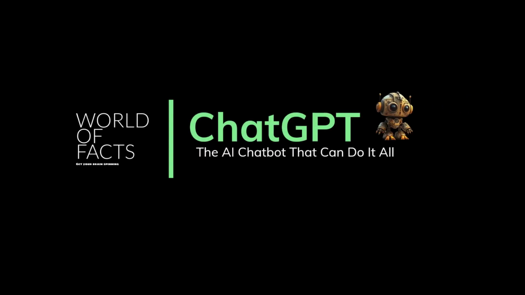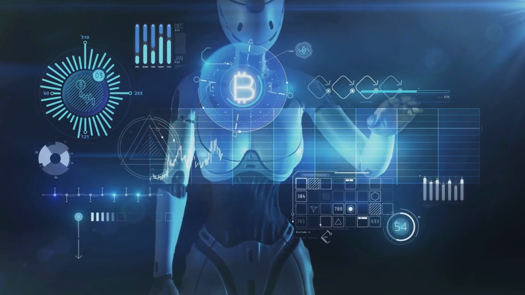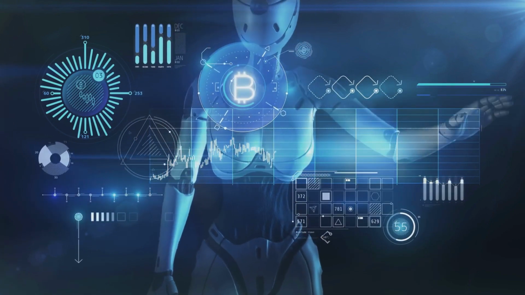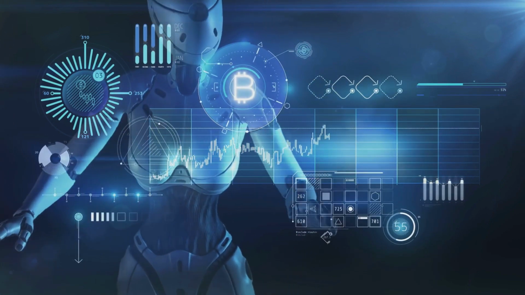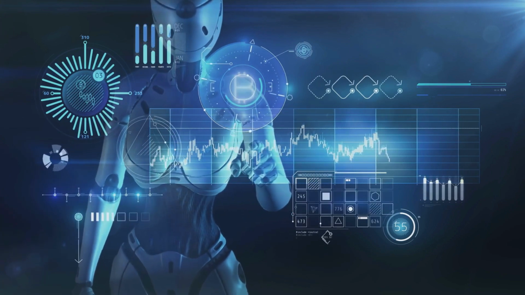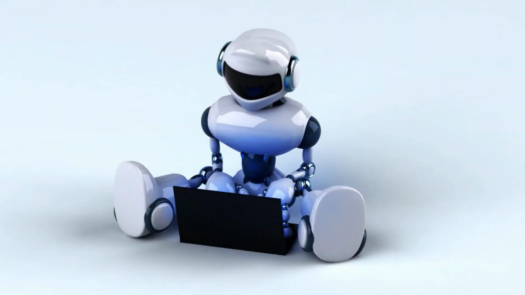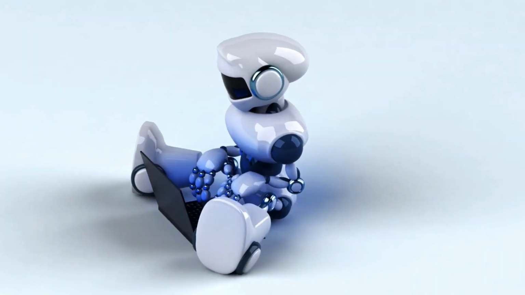Welcome to this video where I'm going to introduce you to ChatGPT, an artificial intelligence-based chatbot that uses the GPT 3.5 architecture, developed by OpenAI. ChatGPT is different from other chatbots in the sense that it can understand natural language and can provide accurate and relevant responses to users. It has been trained on a vast amount of data and can recognize the context of a conversation, making it easier for users to interact with.